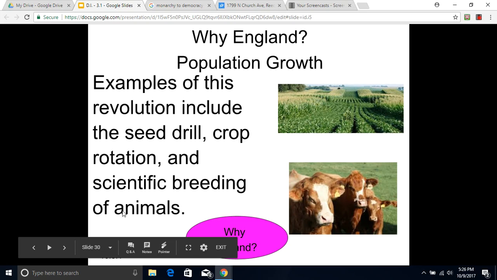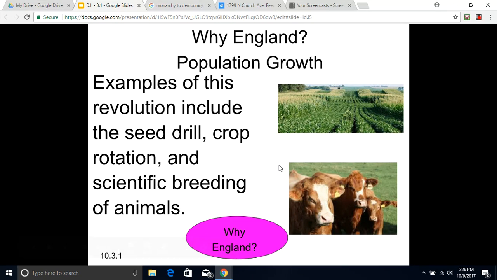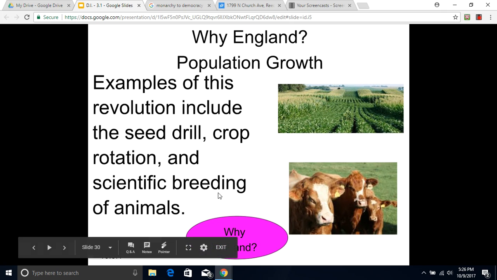And the scientific breeding of animals allowed farmers to grow more cattle and sheep and higher yielding types of those. For example, cows that produced milk were bred scientifically for the first time, starting in the 1700s.